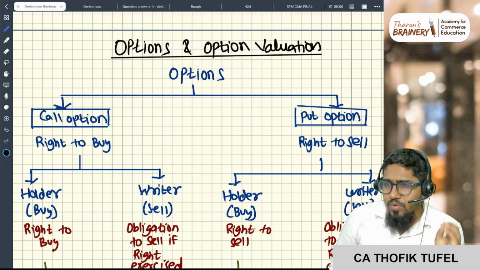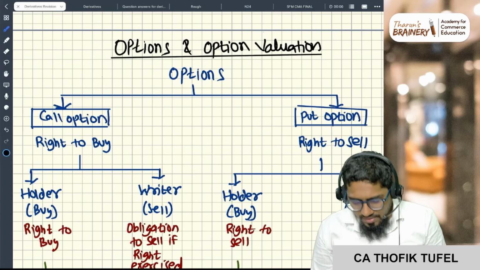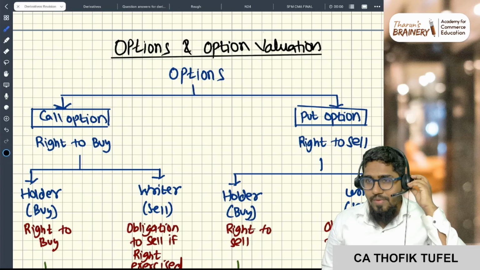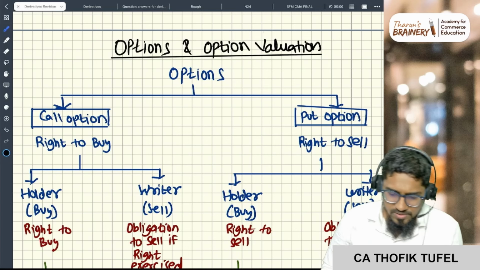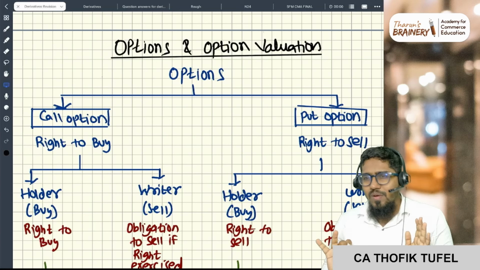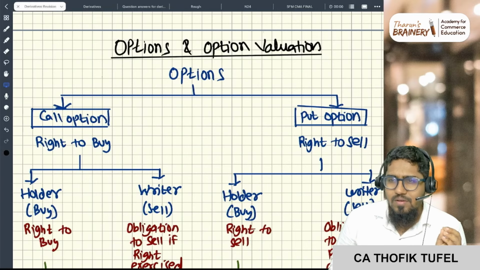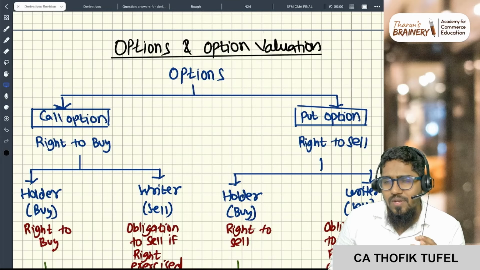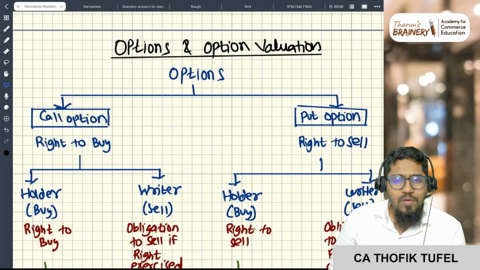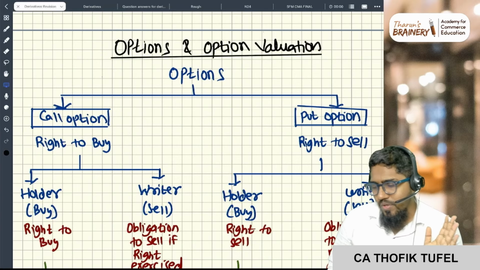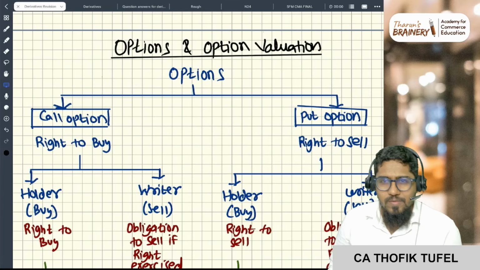And now one more question which is possible here is from options and option valuation. A lot of students think of this as a nightmare, but let us cover it in a very good way and also in a completely exam-oriented way. Whatever is possible from the exam point of view, that only I am covering. So first, some introduction as always.